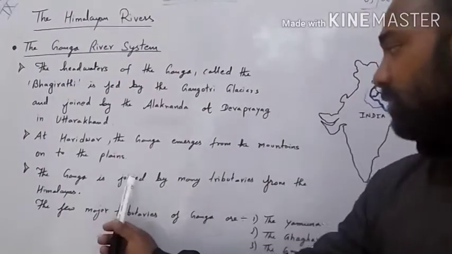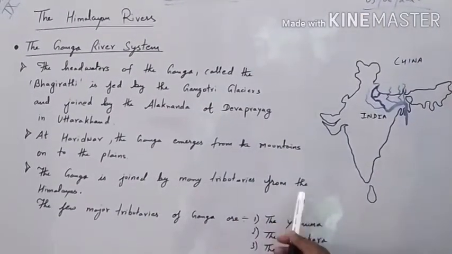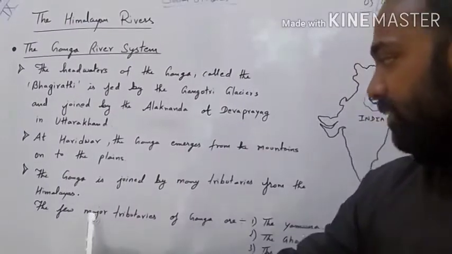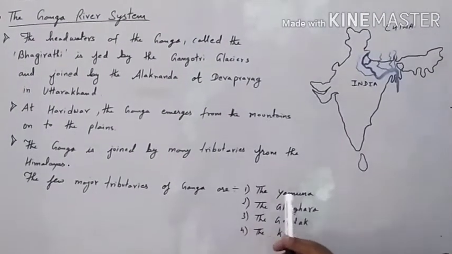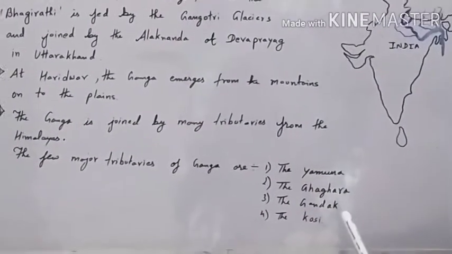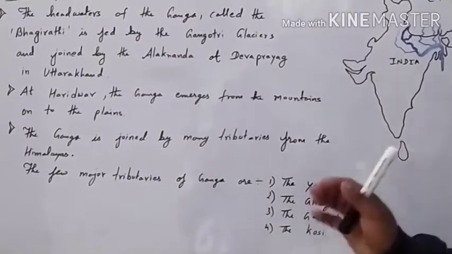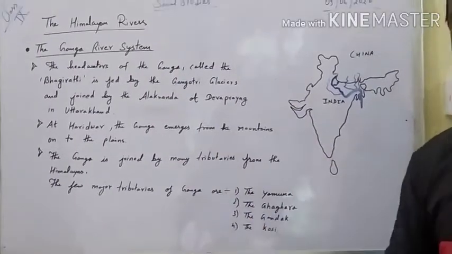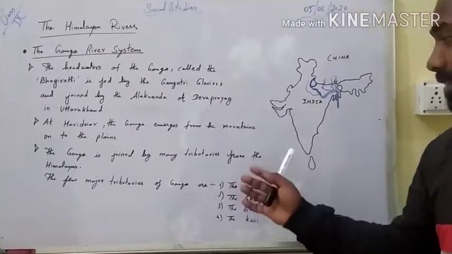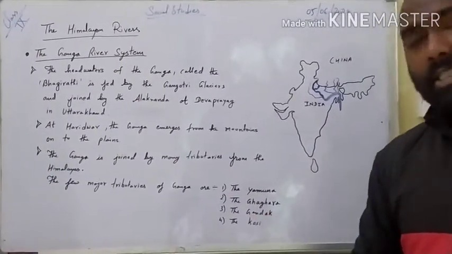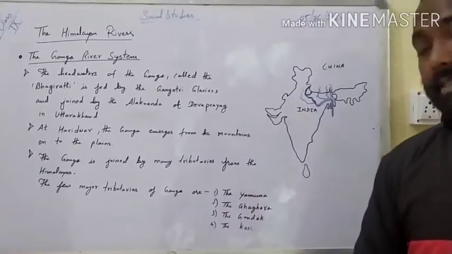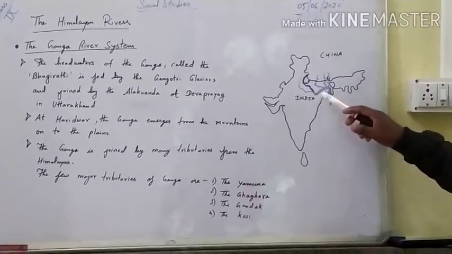The Ganga is joined by many tributaries from the Himalayas. A few major tributaries of Ganga are Yamuna, Gagra, Gandak, and Koshi. These are the major rivers. Besides these major tributaries, there are other tributaries also, but we are not counting all of them. We are talking about only the major tributaries, and these tributaries join the river Ganga.